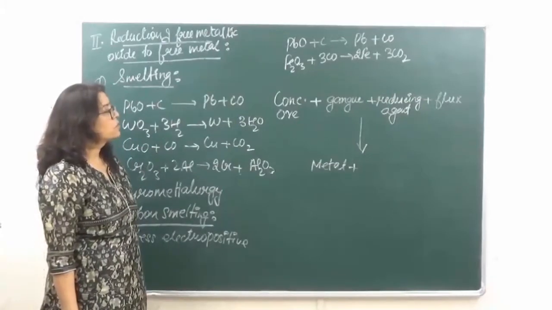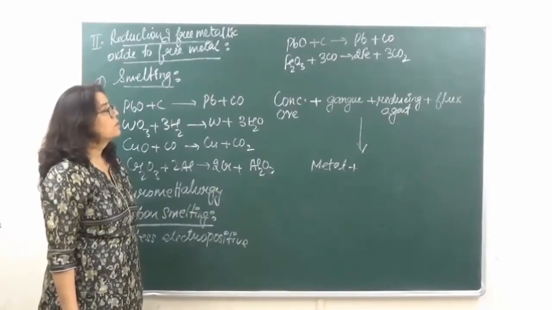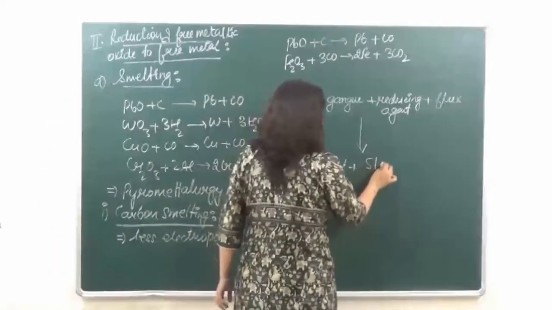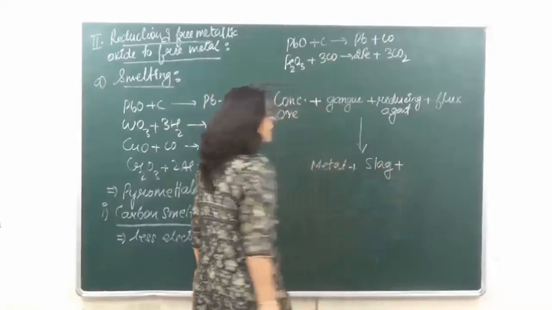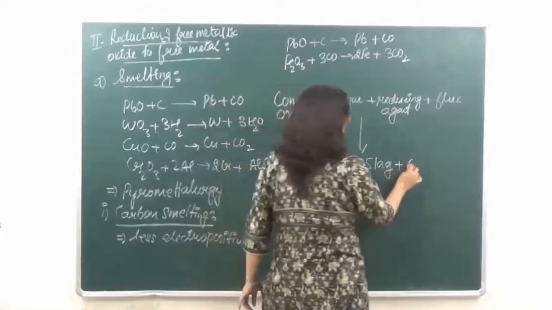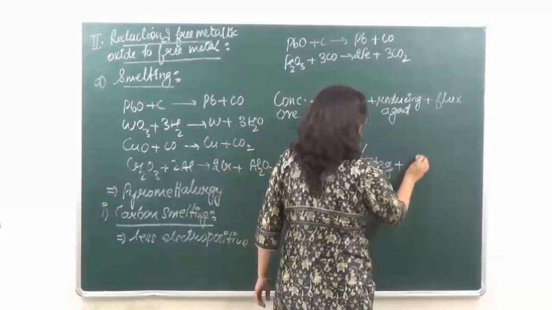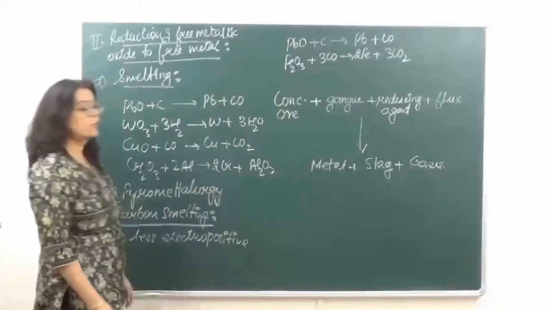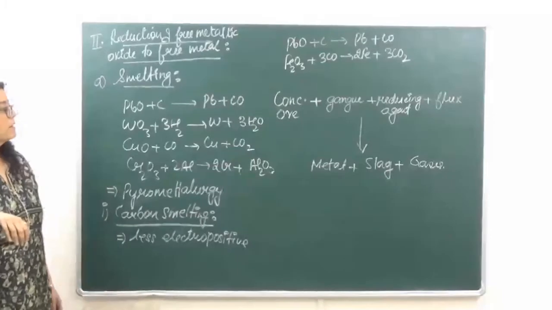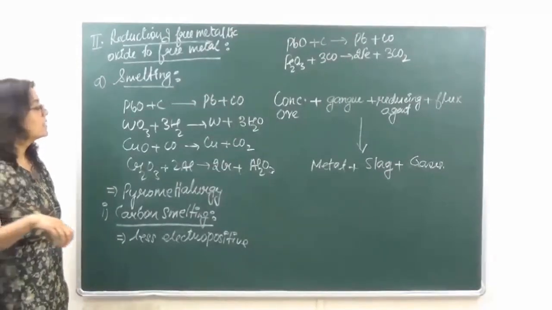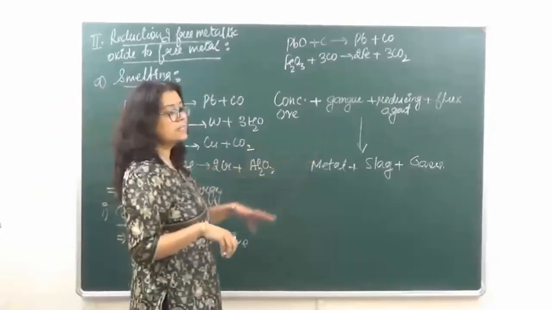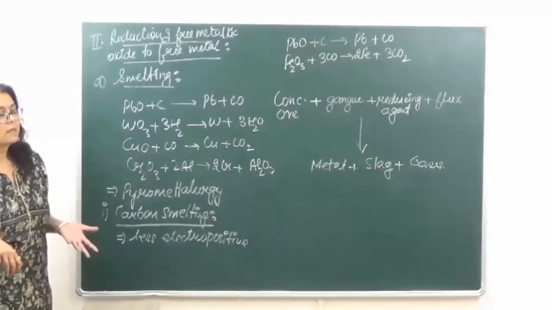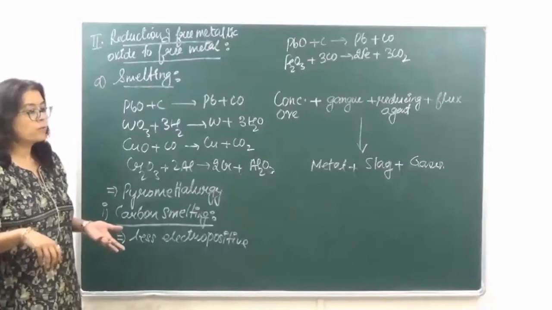ठीक है, और फिर उसके बाद we have the gangue and the flux. They are going to give us slag, and plus we are going to get certain volatile impurities which will be converted into respective gases. ठीक है. Now this slag generally is in the form of silicates because gangue particle is mostly silica. Right, the sand particles which are going to be present.